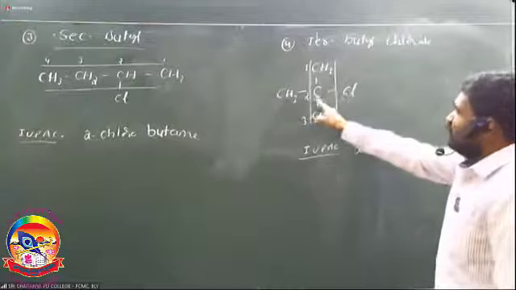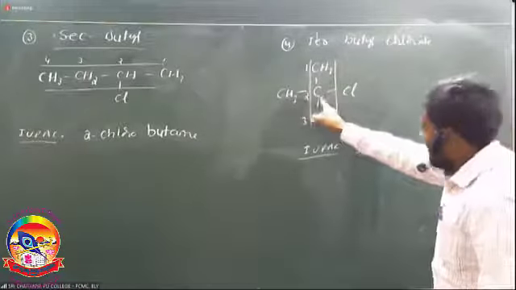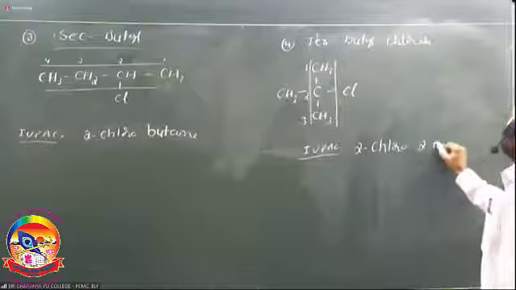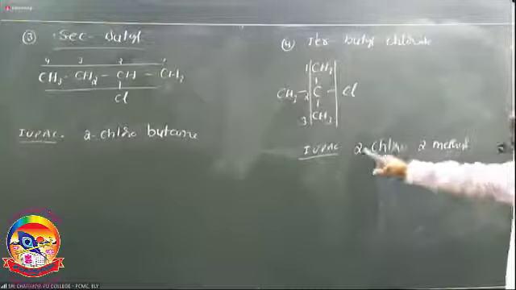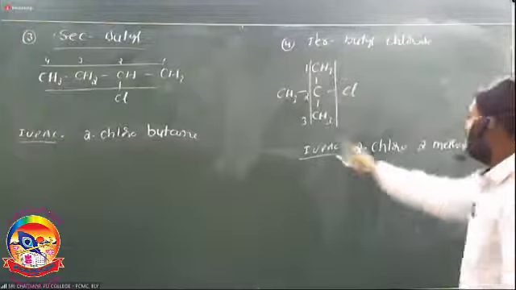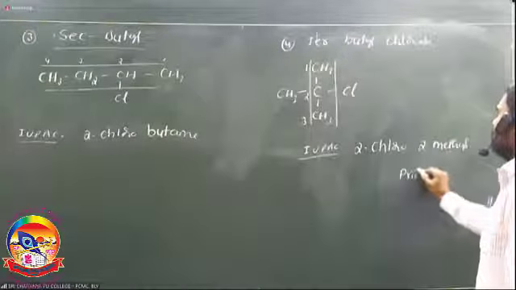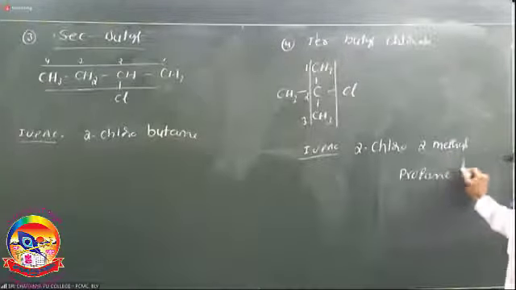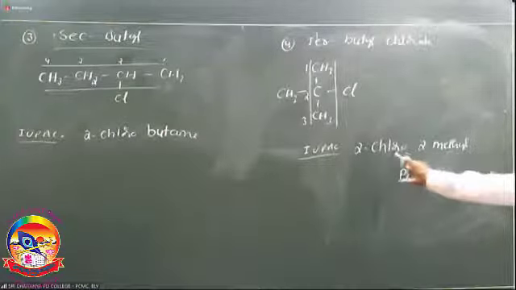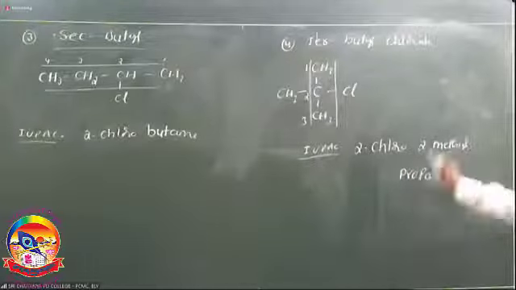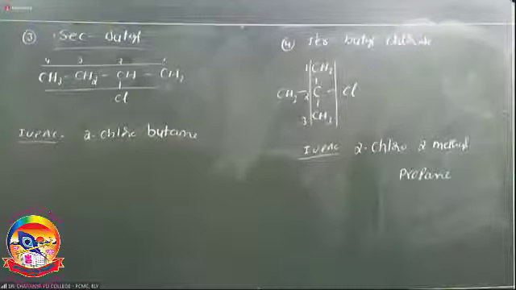Next one. The methyl group is attached to the same carbon, that is, the second carbon. So 2-chloro, 2-methyl. Here also follow the alphabetical order. The longest chain contains 3 carbons, so the parent is propane. What is the IUPAC name of tertiary butyl chloride? 2-chloro, 2-methyl propane.